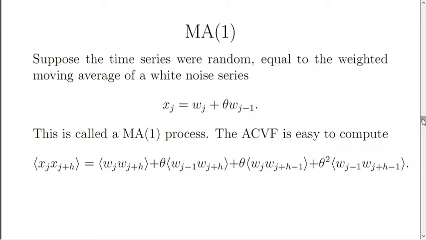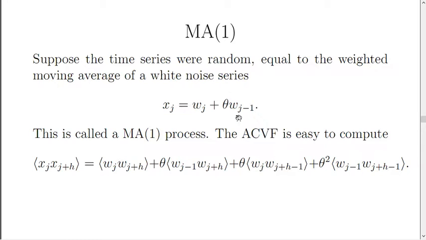Let's consider a different kind of random process. Suppose we had a time series that was random and was equal to the weighted moving average of a white noise series. So the given data value is some given white noise value plus some parameter theta times the previous white noise value. This is called an MA1 process, or a first-order moving average process.